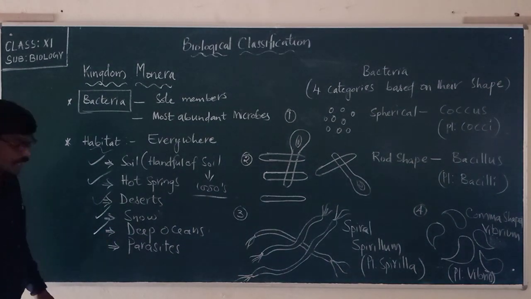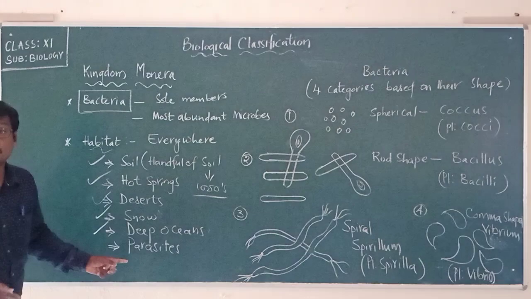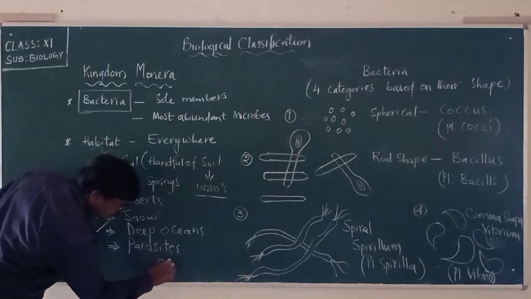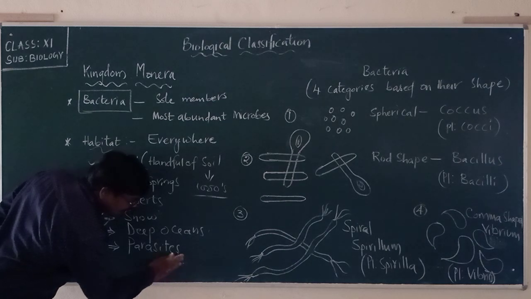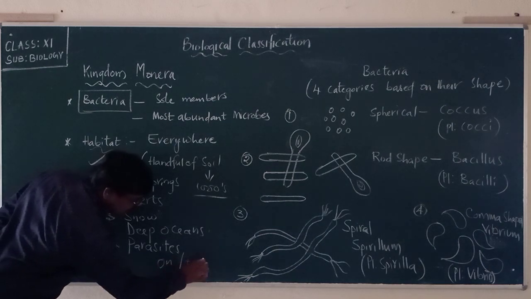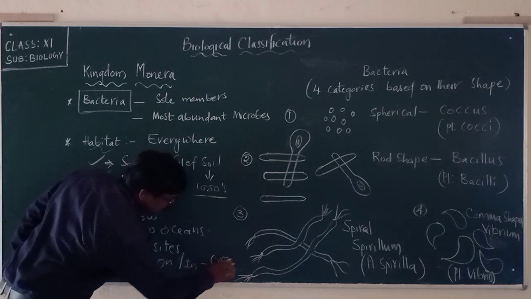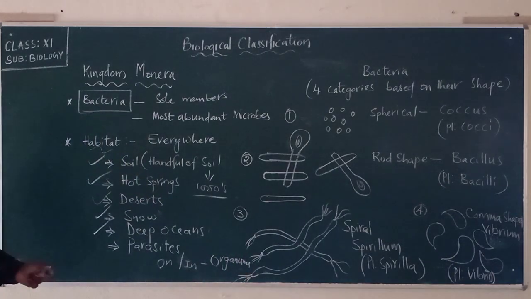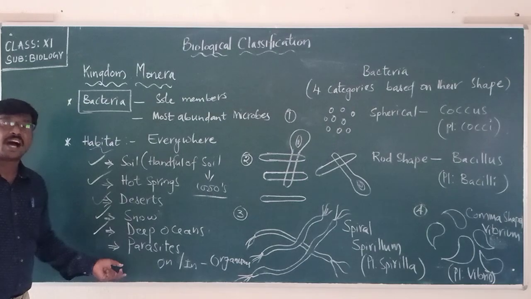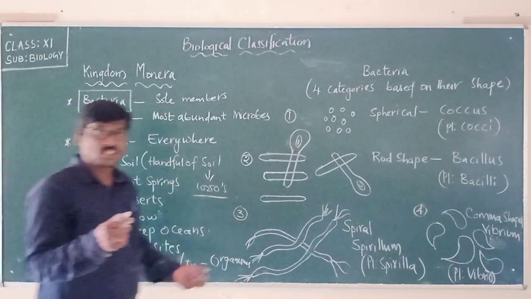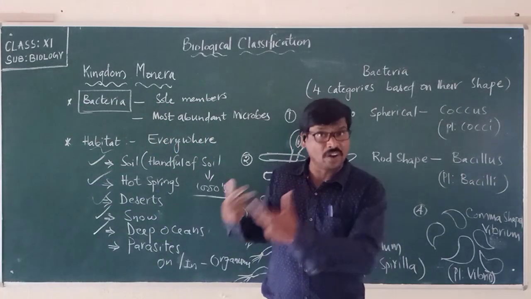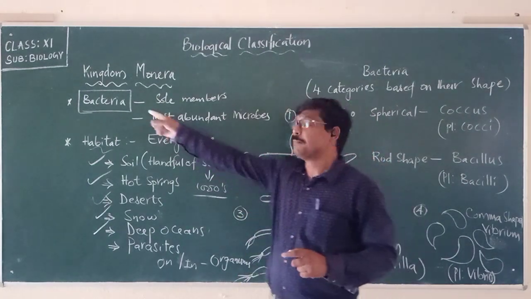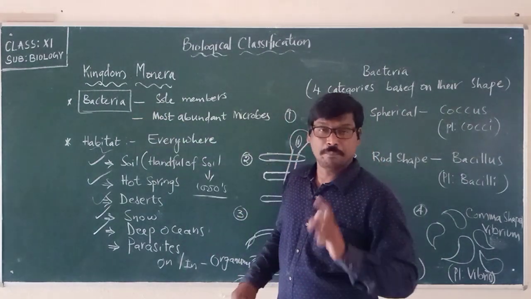Not only that, these bacteria are also present as parasites on and in different organisms. We have to remember that bacteria are present as parasites on the surface of any organism or inside the body of an organism. We can identify different types of bacteria.